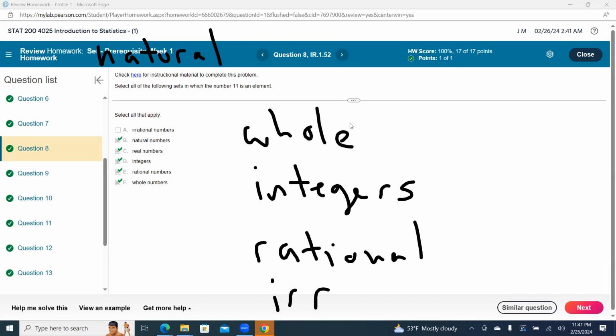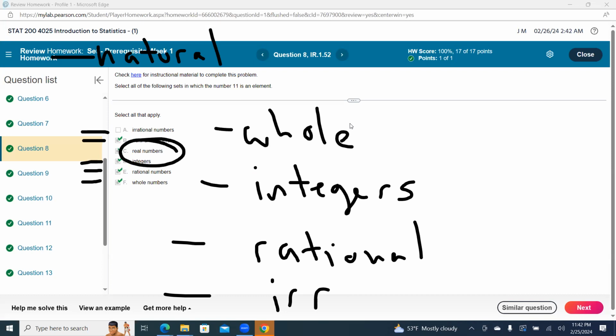How many sets do we come up with? 1, 2, 3, 4, 5. What do they have written here? Whole number, natural number. Oh, real number. We didn't say real number. Irrational numbers, rational numbers, and integers. Okay, they had 5.